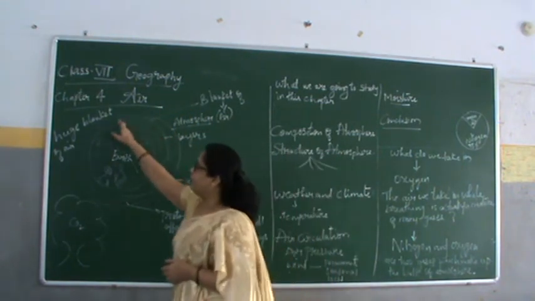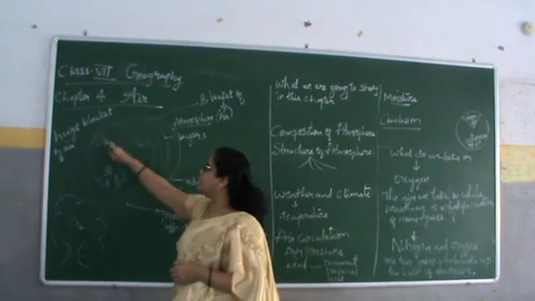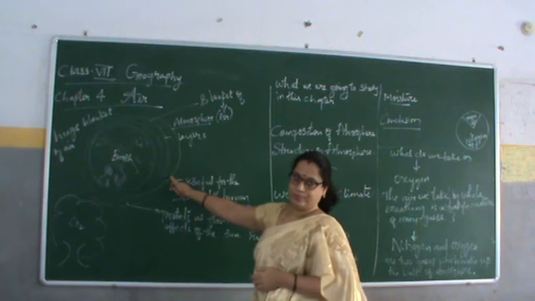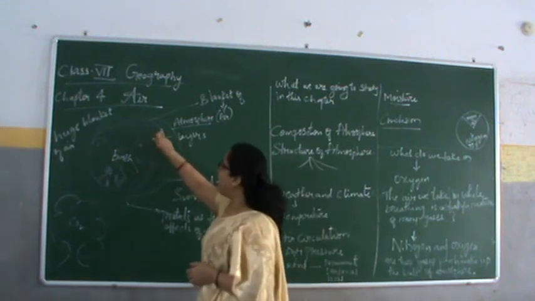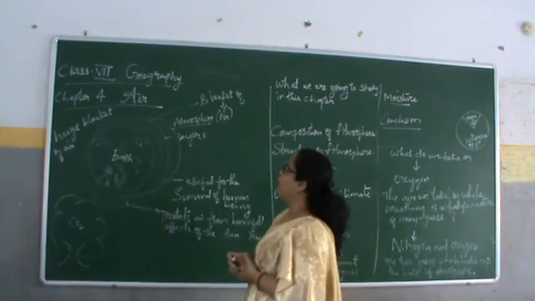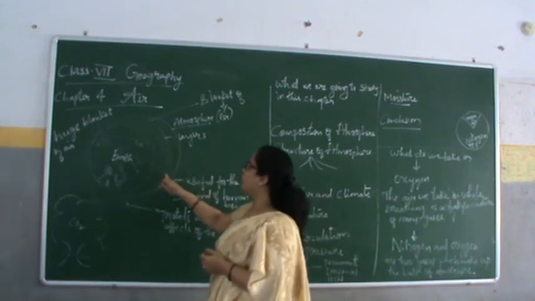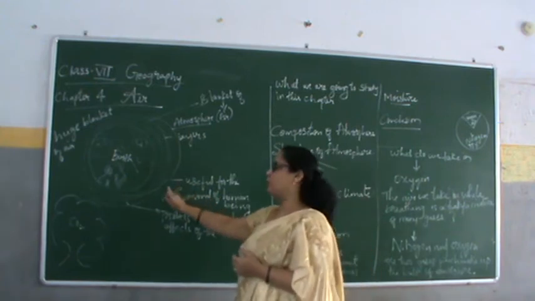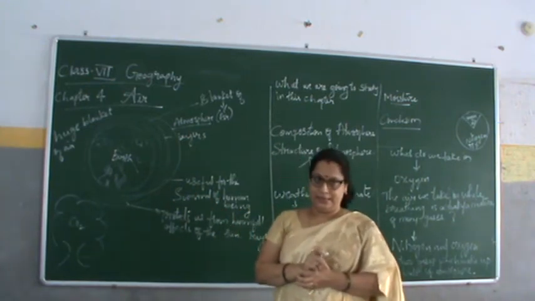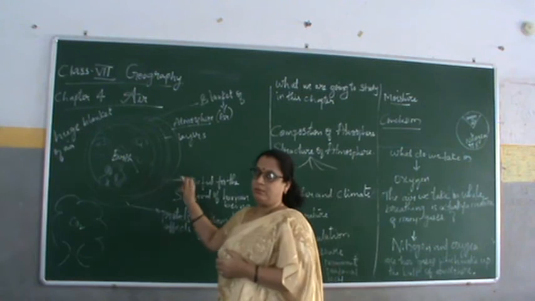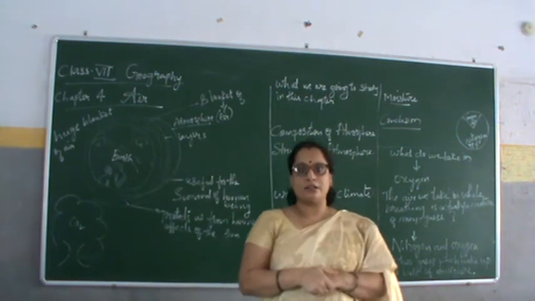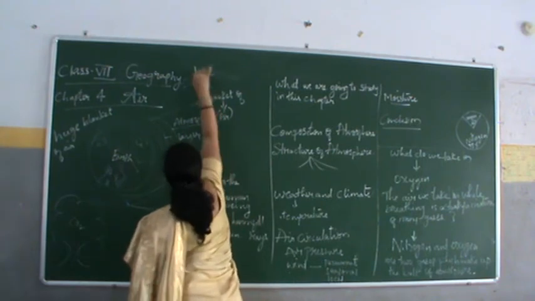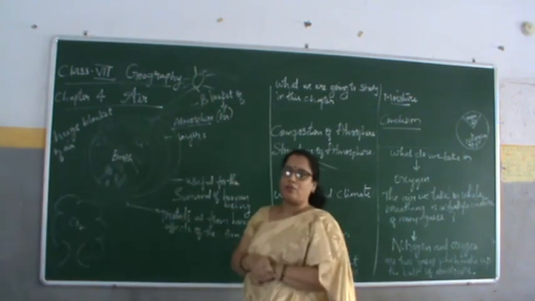So this is our earth, children, and these are the layers of the air. It is a huge blanket of air, the atmosphere. It is useful for the survival of human beings. It's important because in the air there are tiny dust particles and the sun rays. See here, children, the sun rays fall directly on the earth.